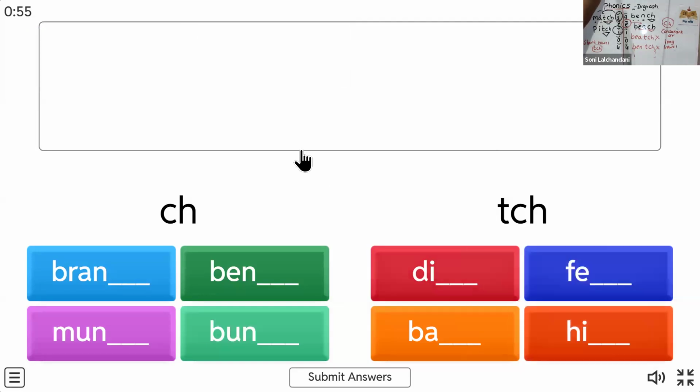So you got it right? Yes. So over here, the short sound has come. That's why we are writing TCH over here. Okay. Right. Ditch. Batch. So that's all for today. I hope you understood the concept, when to write CH and when to write TCH.